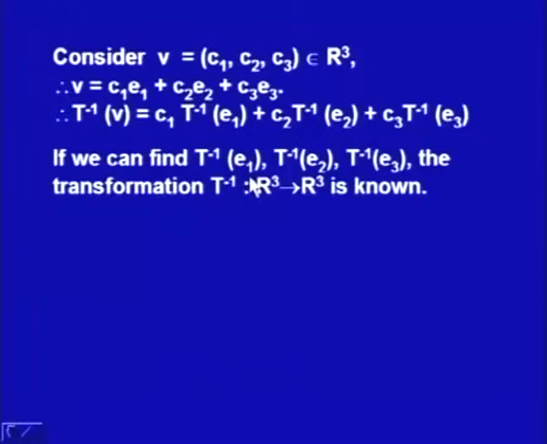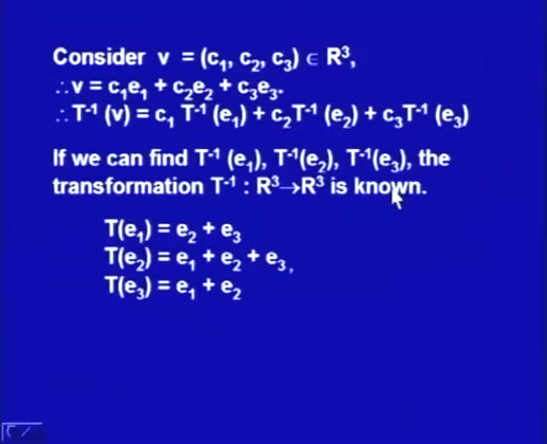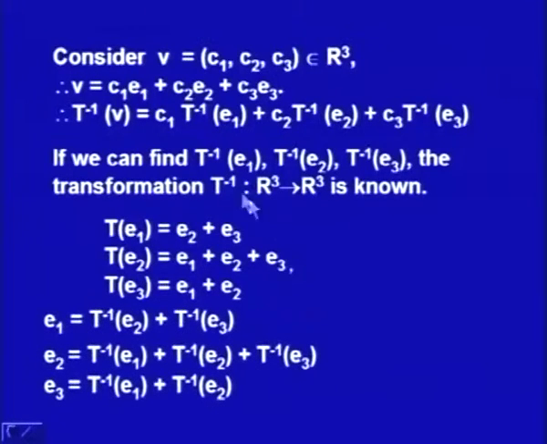Now, if we can find T inverse E1, T inverse E2, T inverse E3, then the transformation will be known. So, if V is given to us, then from this we can find out the transformation if T inverse E1 and T inverse E2 and T inverse E3 are known. Now, what is given to us is T E1 is equal to E2 plus E3, T of E2 is equal to E1 plus E2 plus E3, T of E3 is equal to E1 plus E2. We are trying to find out T inverse E1, T inverse E2 and T inverse E3, and if we can find that, we can find out the inverse transformation. So, that is what we are going to do here.